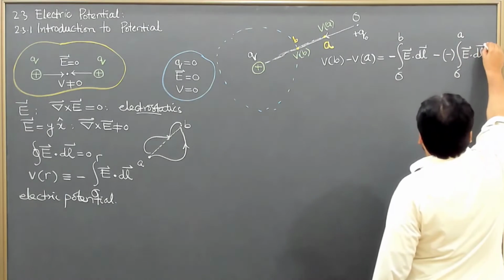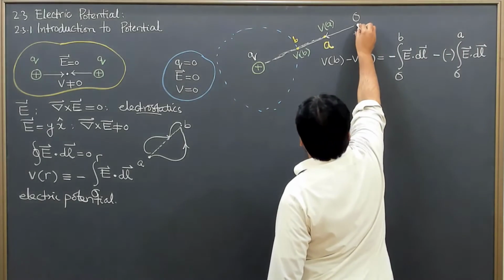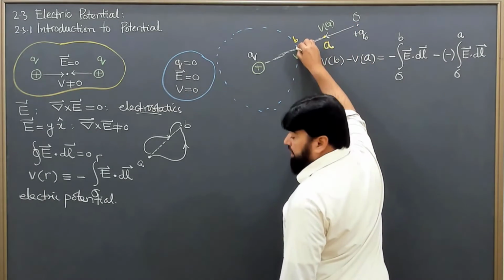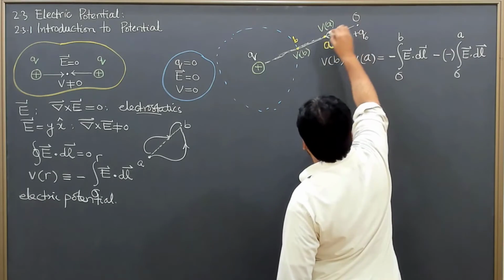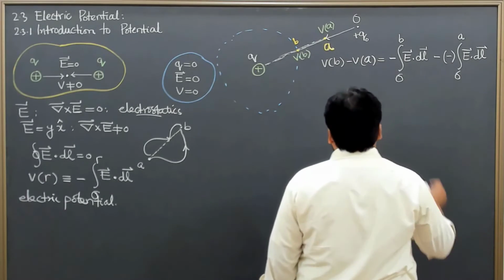Like while moving from here, I'm going independently to point B, and then from point O to point A.